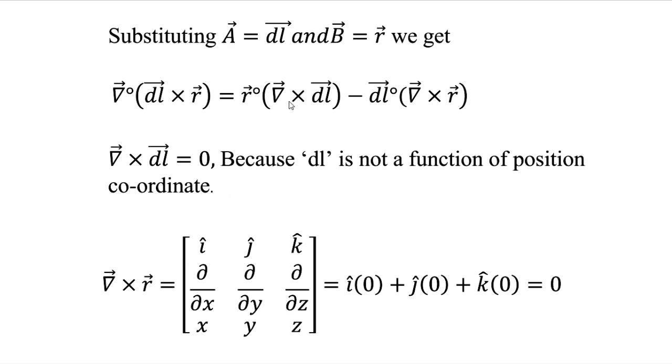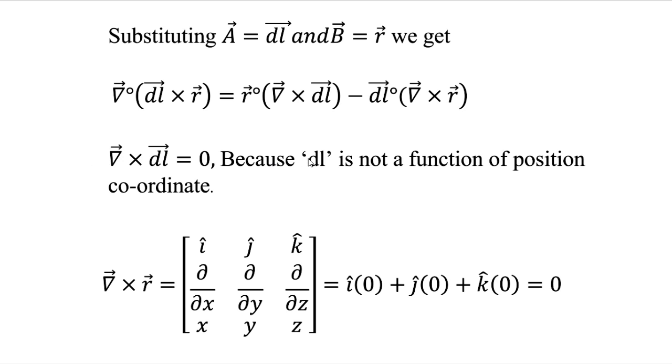Now look, I'm taking the first part, del cross dl. So this value is going to be 0. Del cross dl is 0. Del is what? Dou by dou x i plus j dou by dou y plus k dou by dou z. It's an operator. So del cross dl value becomes 0. Why? Because what is dl? The length of an element of the conductor. So this length of an element of conductor is not a function of position coordinates. Therefore, del cross dl becomes 0.